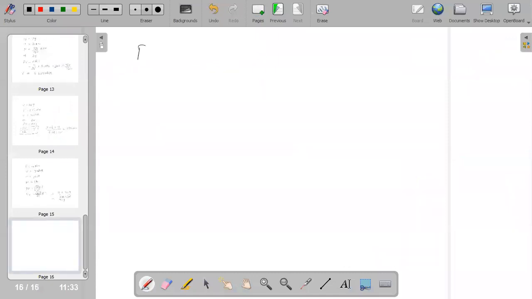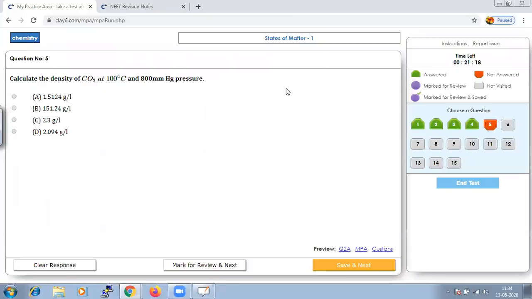They have given us pressure, that is 800 mm of Hg, so it should be 800 by 760 atm. Temperature is 100 degree Celsius. We need it in Kelvin, so it should be 273 plus 100.